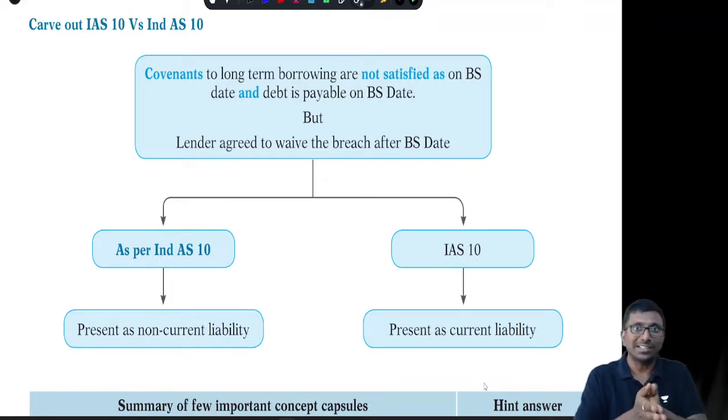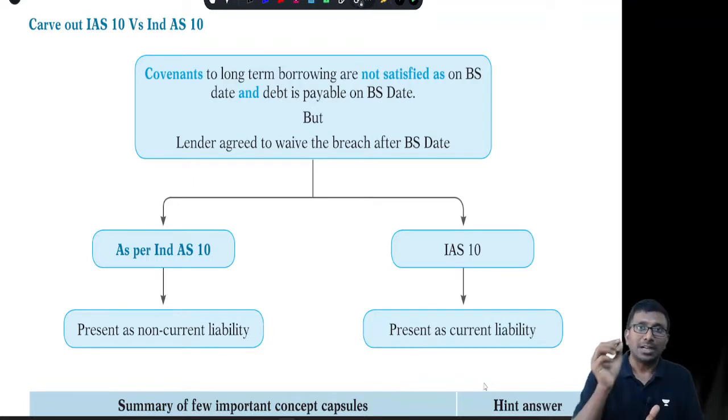Because I did not satisfy the covenant, the lender has a right to come and collect money from me immediately on 31st March. Strictly speaking, I was liable to pay on that date, which means it is a current liability. Strictly speaking, it should be presented as a current liability.